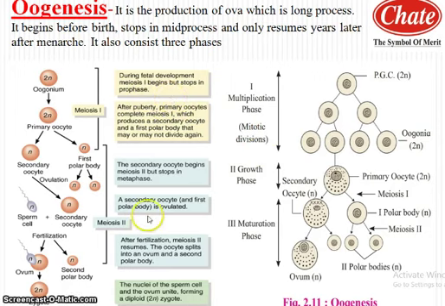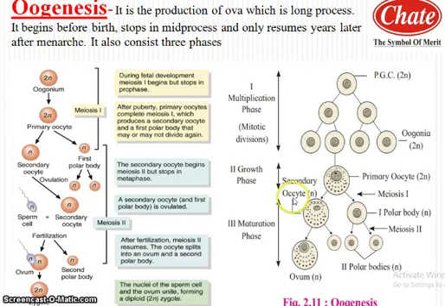Generally, during fetal development, meiosis first begins but stops in prophase. After puberty, meaning sexual maturity, these primary oocytes complete meiosis first, which produces a secondary oocyte and a first polar body, which may or may not divide again. So it is associated with the growth phase. The growth phase is very long, from fetal development till puberty; several oogonia get converted into primary oocytes, and each primary oocyte is involved in oogenesis during each menstrual cycle.